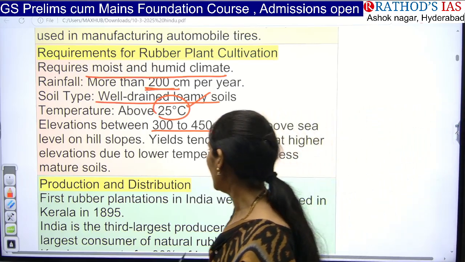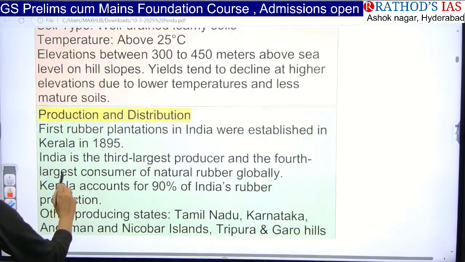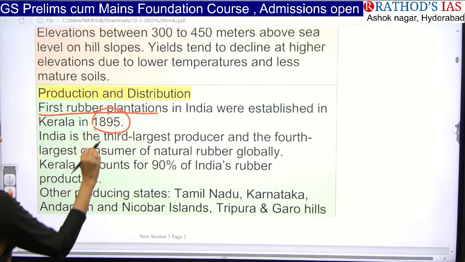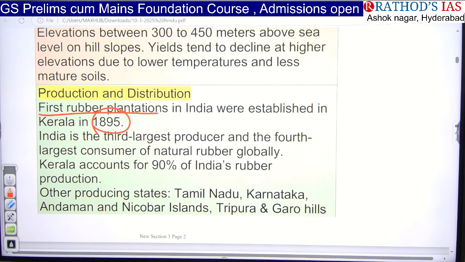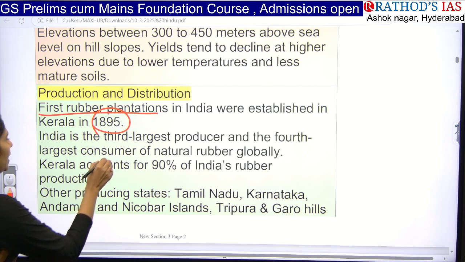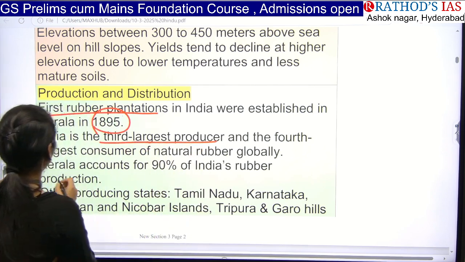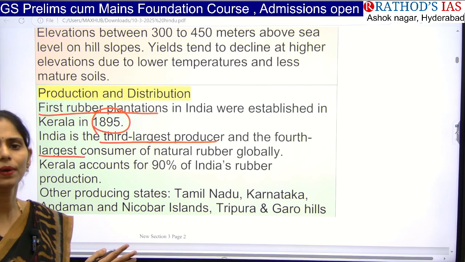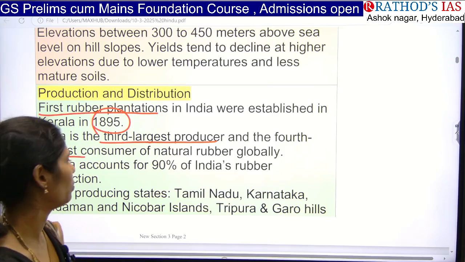Okay, and next is production and distribution. So the first rubber plantations in India were established in Kerala in the year 1895. That means during the British era this had been introduced in our country. And India is the third largest producer and fourth largest consumer of natural rubber globally. So on these facts also you may get a question.